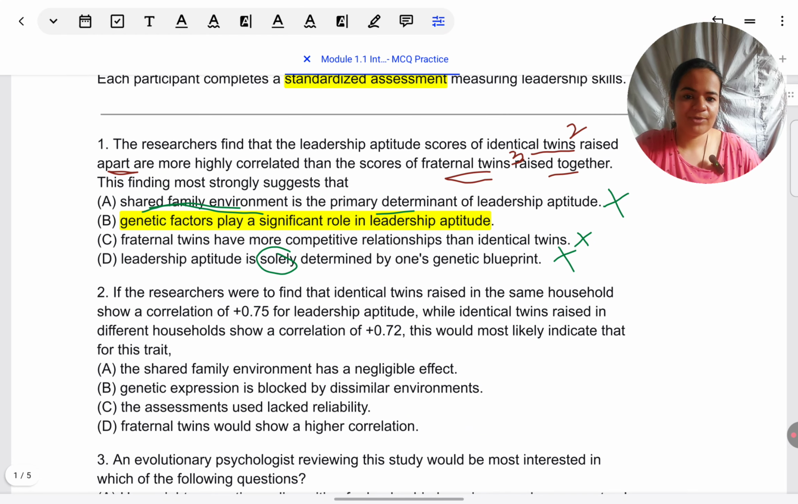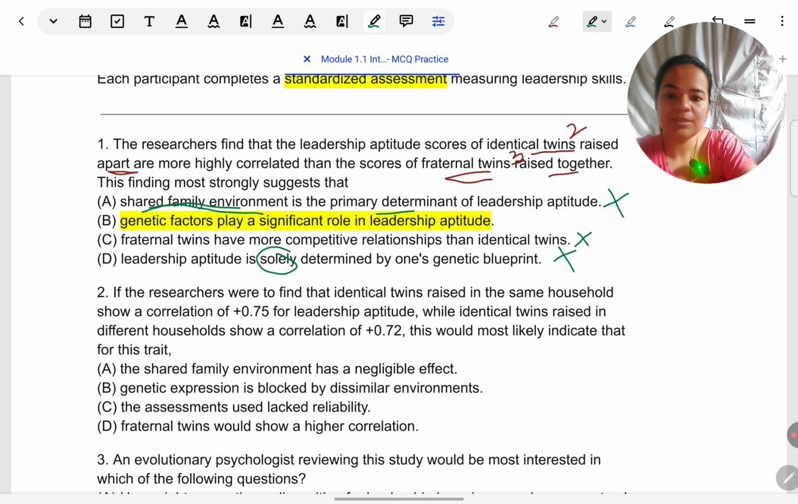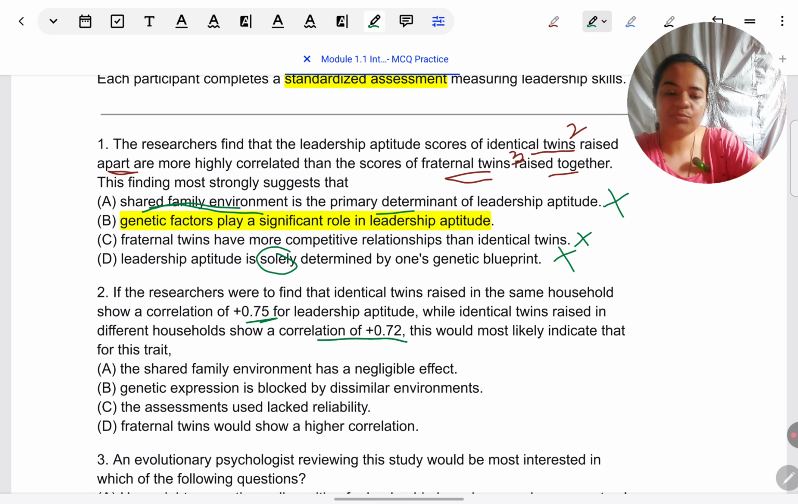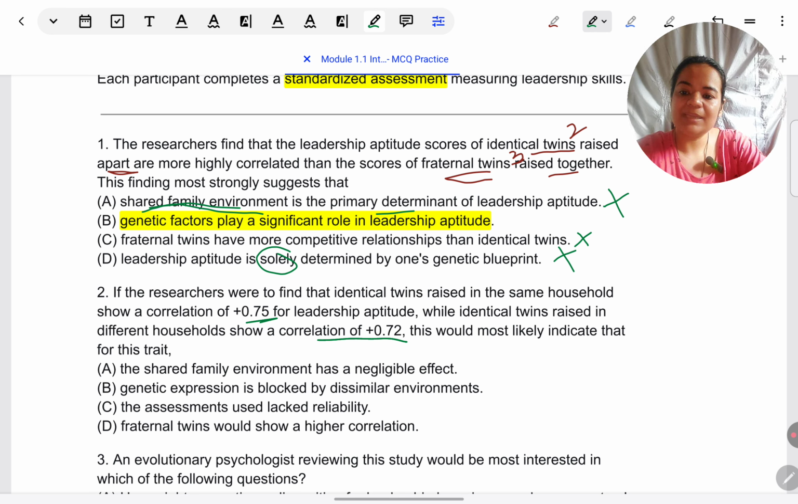If the researchers were to find that identical twins raised in the same household show a correlation of plus 0.75 for leadership aptitude, while identical twins raised in different households show a correlation of plus 0.72, this would more likely indicate that for this trait. And then they've given the response choices. This question is coming from unit 0, correlation. So firstly, your correlation knowledge should be strong. Also, do remember correlation is a type of effect size. Effect size is also an important concept in your research methods.